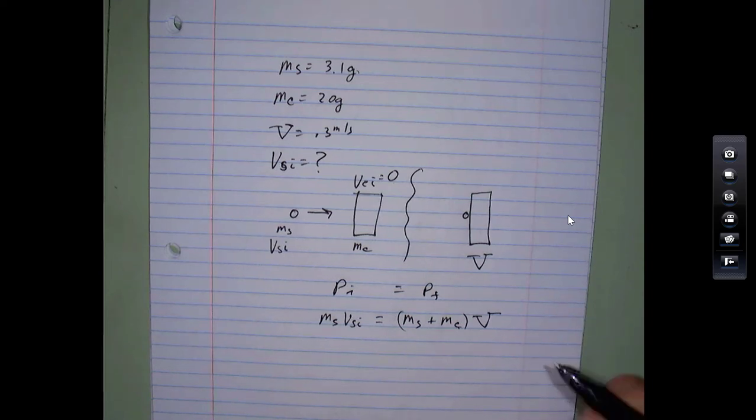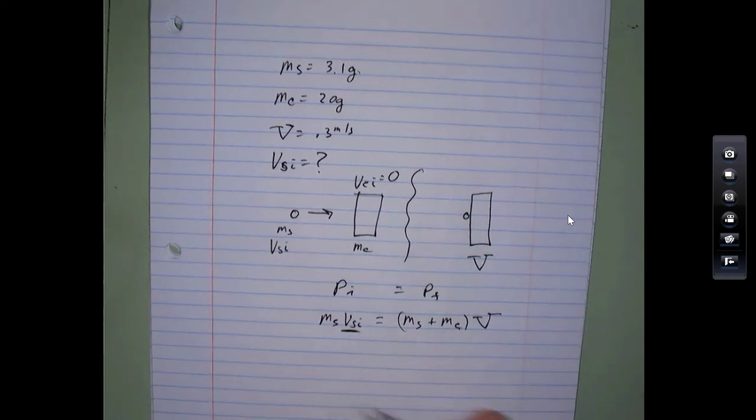And then the only thing that you don't know is this. You have to do just one step of algebra to figure out how fast the spitball has to go. Okay, so the spitball is, like, 1/7 or 1/6 or so, the mass of the carton. So it's going to have to go really, really fast to get this to happen. You'll have to solve it to see.